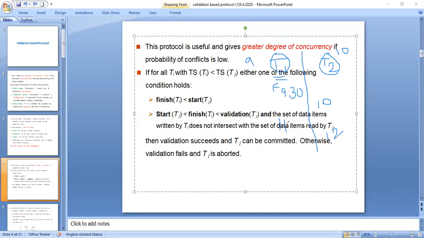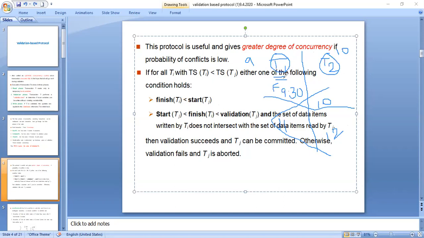Even this condition can be held. These are the two conditions. One is something like this and the other one is something like this. So what are we telling here? I am saying that for transactions Ti and Tj, timestamp of Ti is less than timestamp of Tj. When I say so,